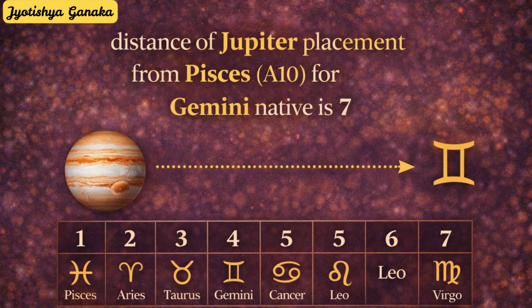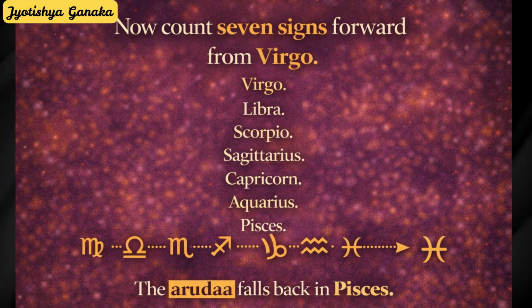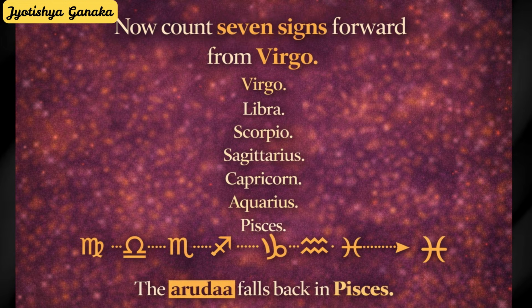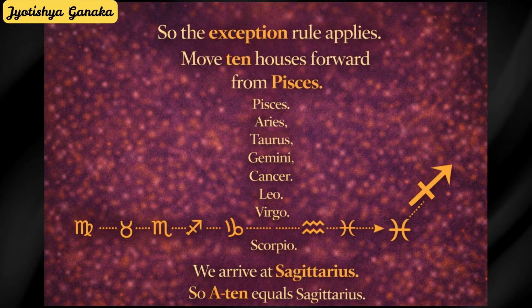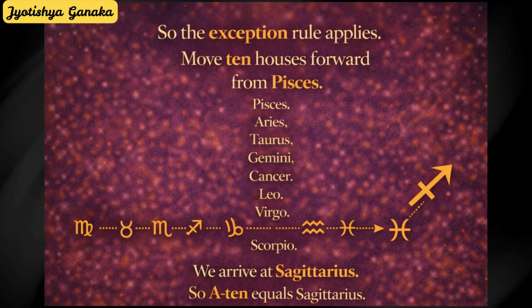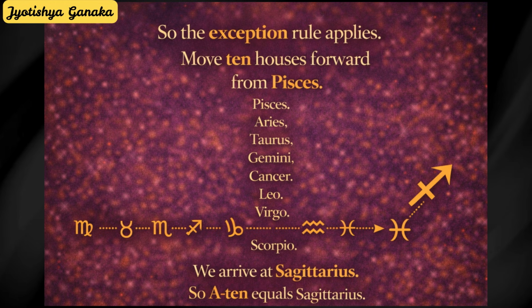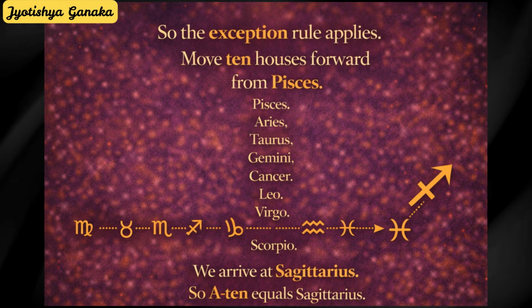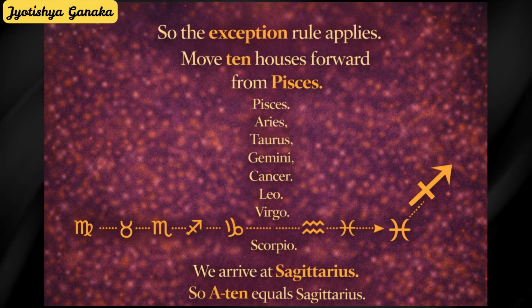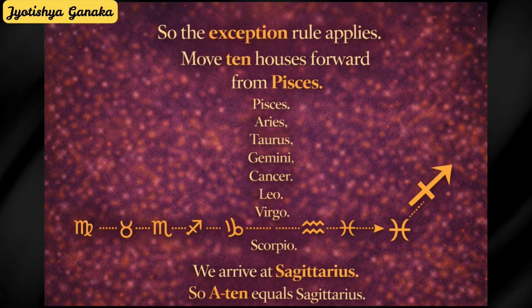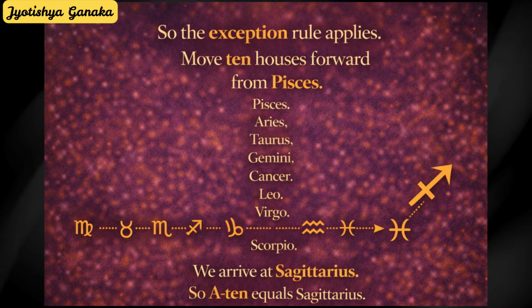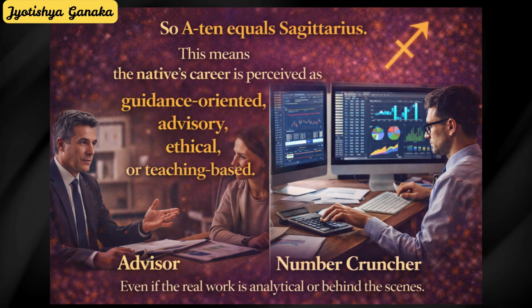Now count 7 signs forward from Virgo: Virgo, Libra, Scorpio, Sagittarius, Capricorn, Aquarius, Pisces. The Arudha falls back in Pisces. This is not allowed. So the exception rule applies. Move 10 houses forward from Pisces. Pisces, Aries, Taurus, Gemini, Cancer, Leo, Virgo, Libra, Scorpio, Sagittarius. We arrive at Sagittarius. So A10 equals Sagittarius.